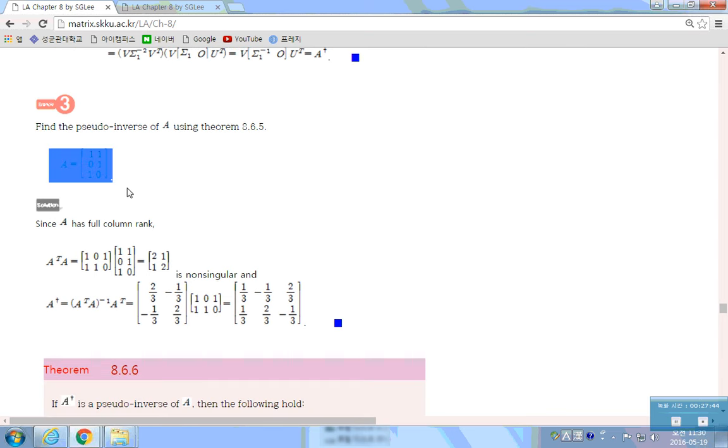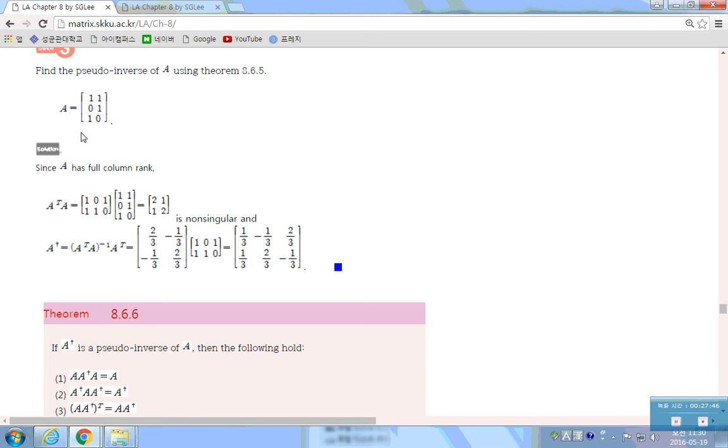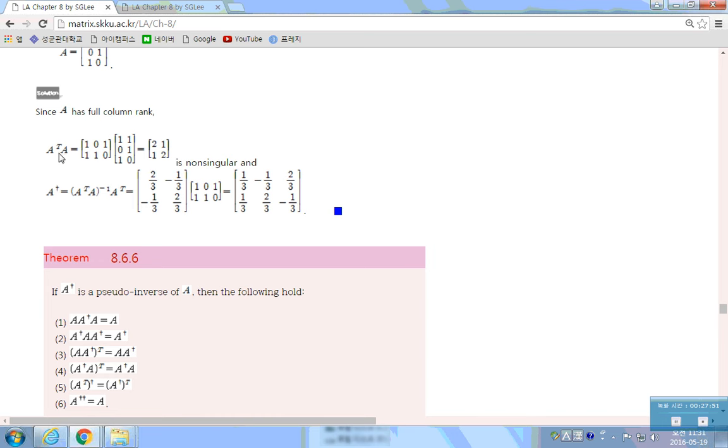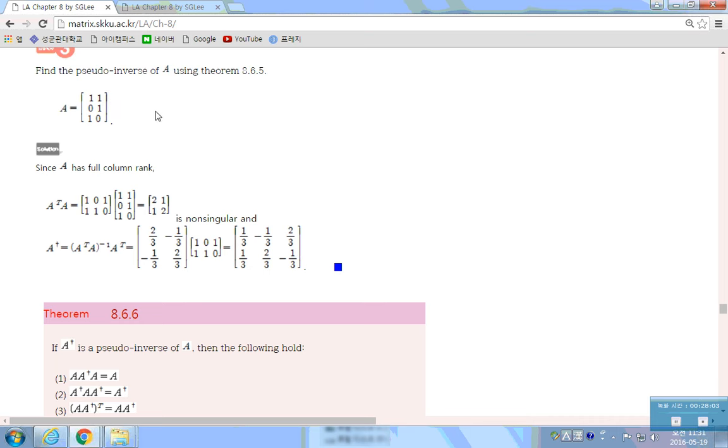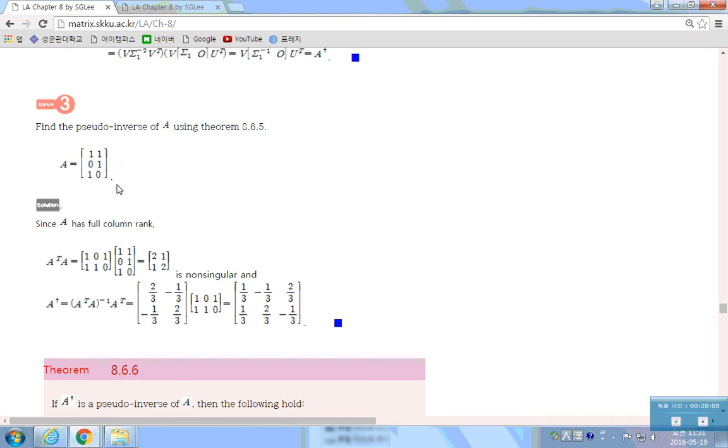Here is an example. We have a 3 by 2 matrix like this, and we know these two columns are linearly independent. So A has full column rank, 2. Then A transpose A is this 2 by 2 matrix, which is non-singular. Then A dagger is the inverse of that times A transpose, which is this. This is the pseudo inverse. Got it? So if you have a matrix, find the rank. If the rank is the same as the number of columns, then you have a full column rank matrix, so you can easily find A dagger.